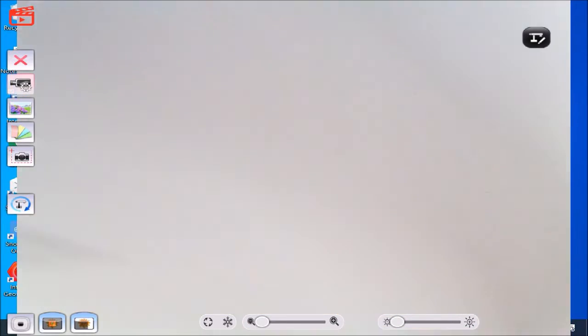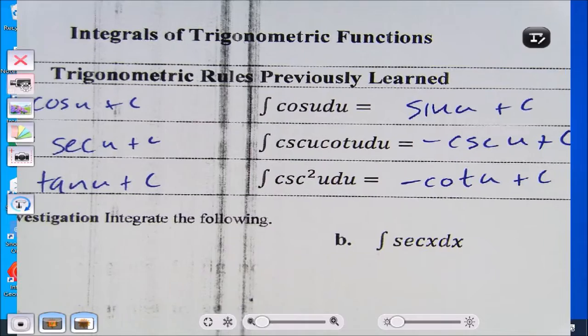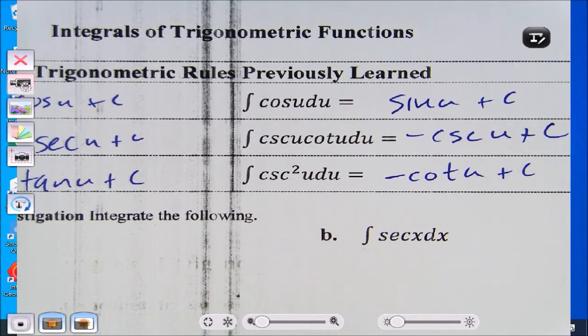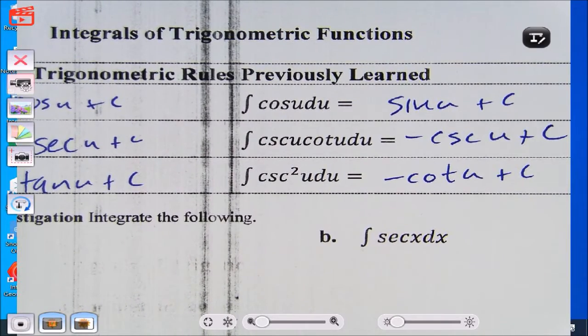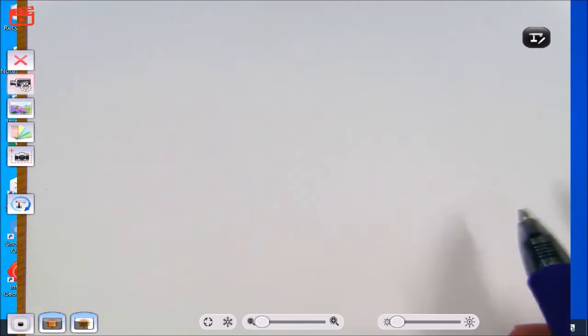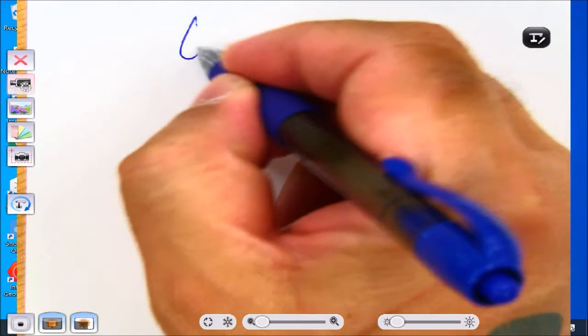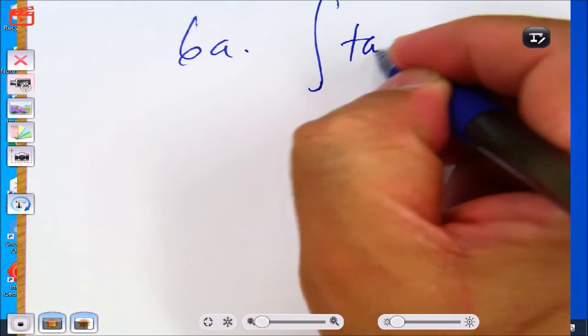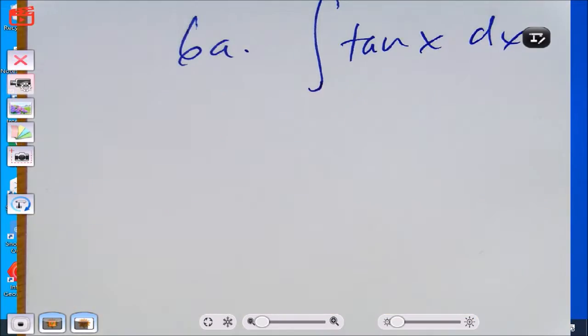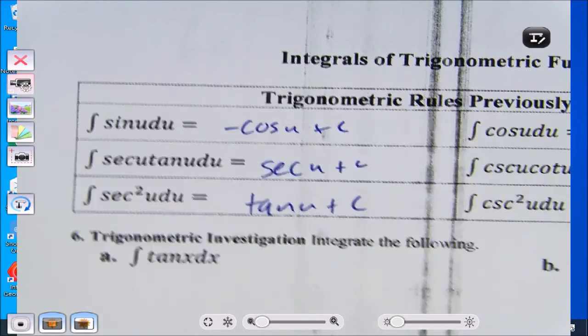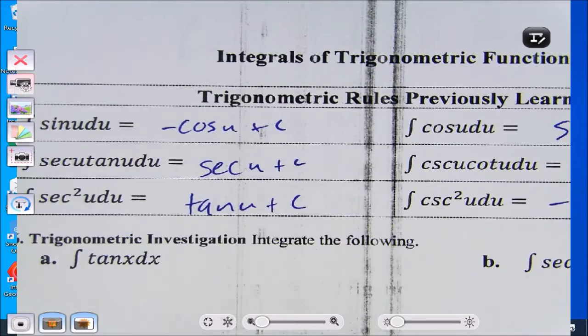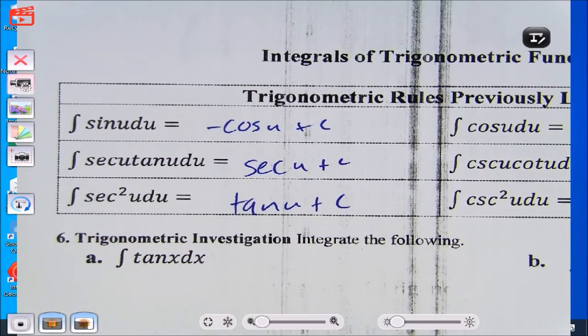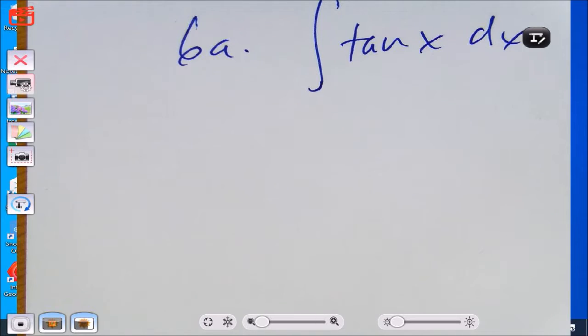Negative cosecant u plus c and then cotangent u plus c. Alright. So now I'm doing the integral of tangent x dx. Right? Notice, tangent is not one of these. No, tangent is not one of these, because we need logarithms to do that, right?